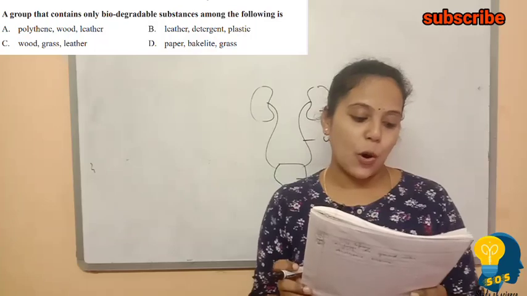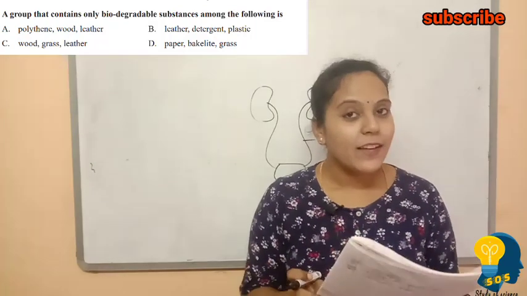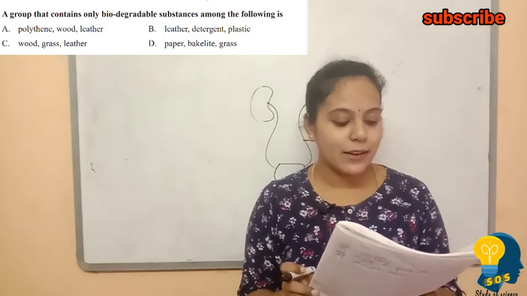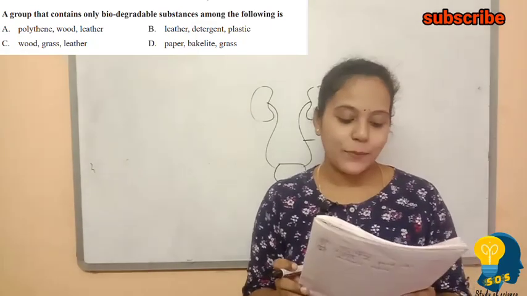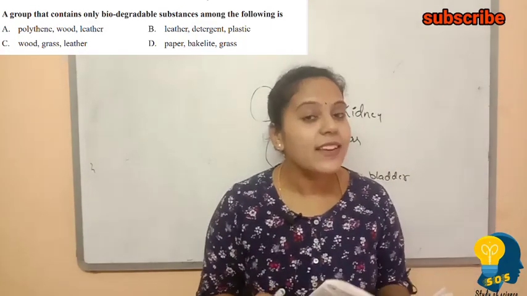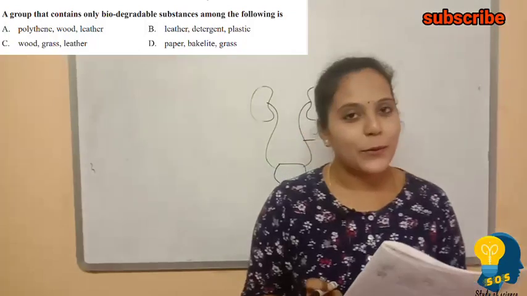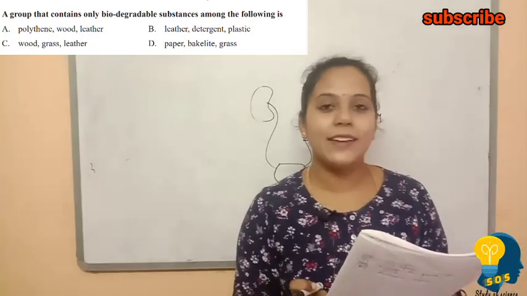Obviously, in the first option, we have polythene, which is not biodegradable. So, we should eliminate that. The second option contains plastic in it. It is also not biodegradable. So, we can also eliminate that.